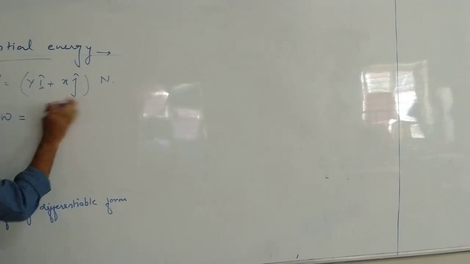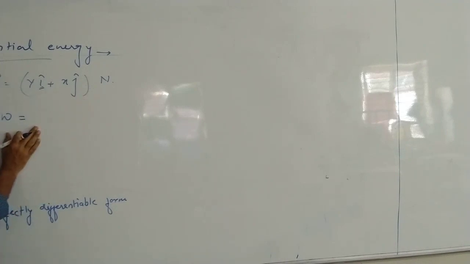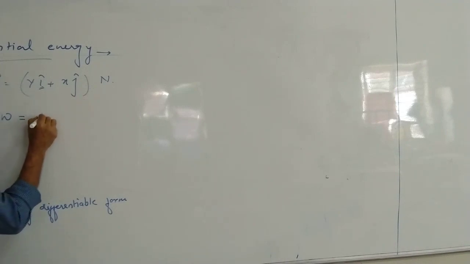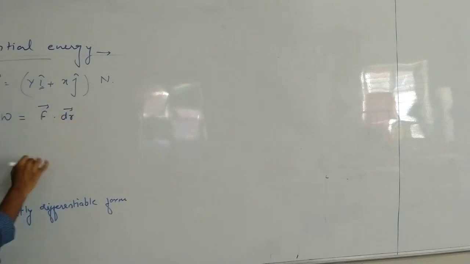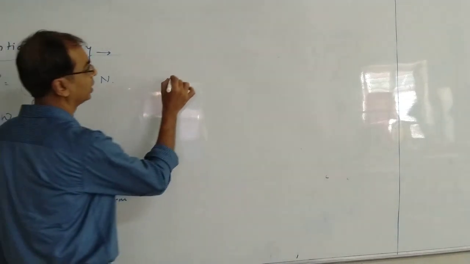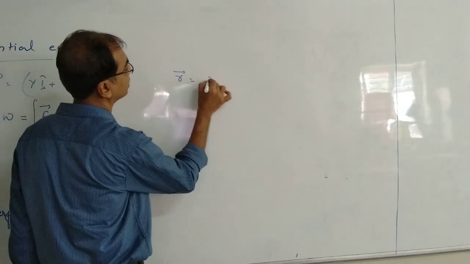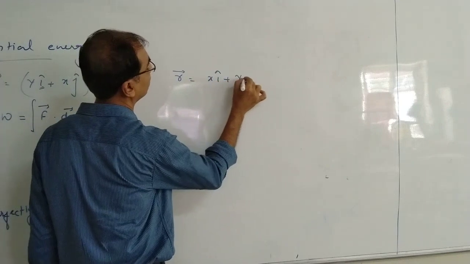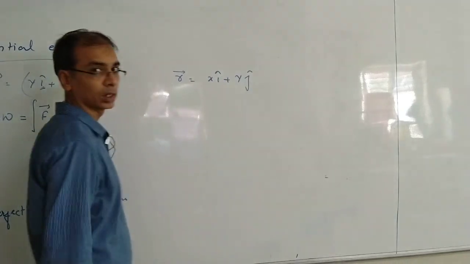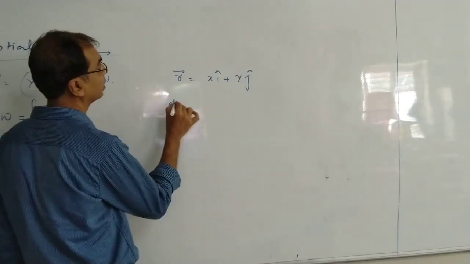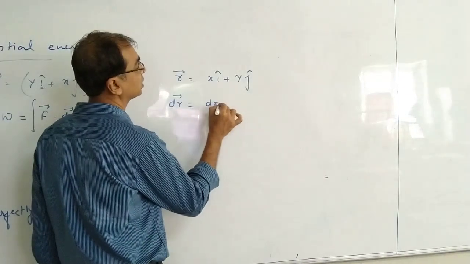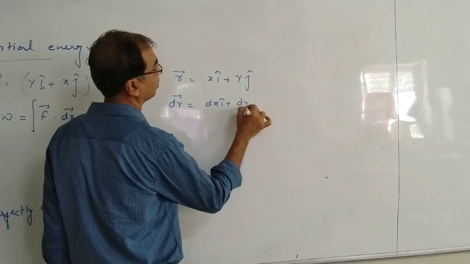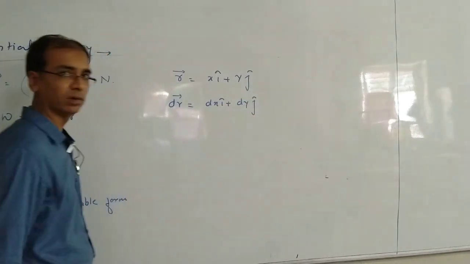So F is y i plus x j, and we are going to find the work done. Work done will again be the integral of F dot dr. Now what is dr here? Normally the position vector is written with coordinates x and y. So dr will be written as dx i cap plus dy j cap.